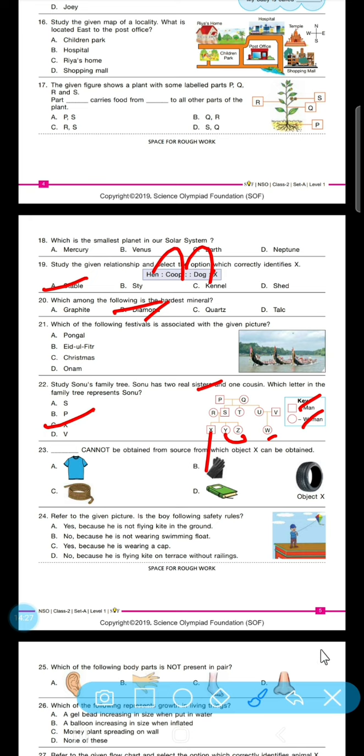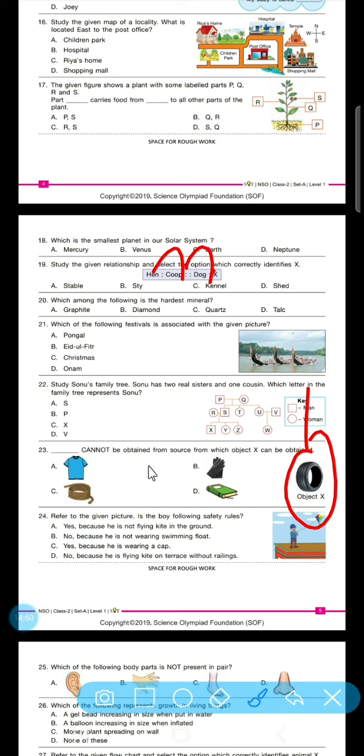Option C. Dash cannot be obtained from the sources from which object X is obtained. So here it is object X, it is made of rubber. So which object cannot be obtained from the source here?